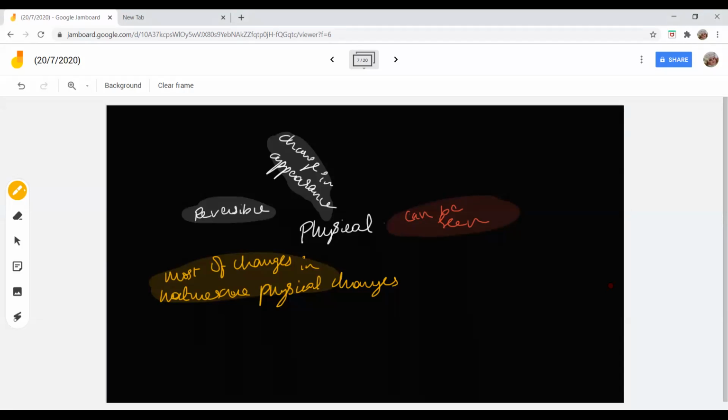Similarly, Samyuta, rename, put your batch name before your name. Rahul Sharma, before your name, put your batch name also. Neyveli 07. Or at least N7, whatever.